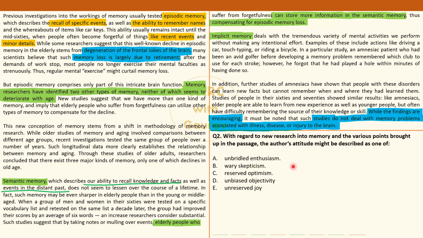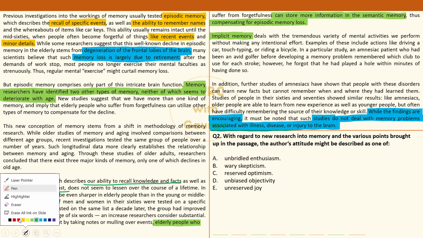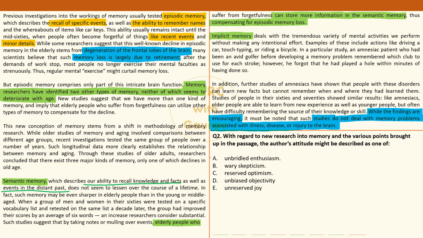With regard to new research into memory and various points brought up in the passage, you have to take into account the entire narrative. What is the author's attitude? Basically, the tone of the passage or the tone of the author, all that stuff. Right off the bat, we can throw out extreme options like option A, option E, unbridled enthusiasm, unreserved joy.